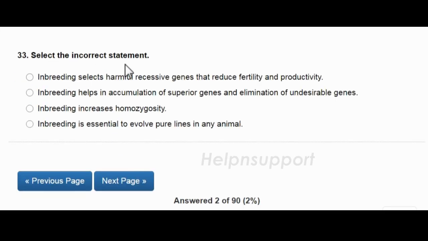Select the incorrect statement. Inbreeding selects harmful recessive genes that reduce fertility and productivity. Inbreeding helps in accumulation of superior genes and elimination of undesirable genes. Inbreeding increases homozygosity. Inbreeding is essential to evolve pure lines in any animal. And the answer is inbreeding selects harmful recessive genes that reduce fertility and productivity.